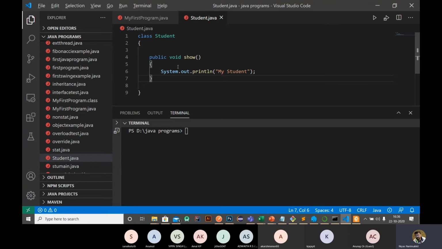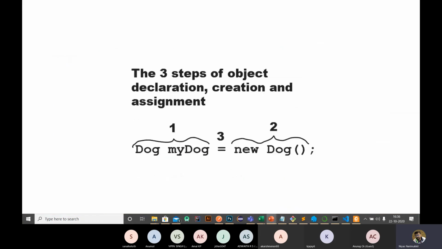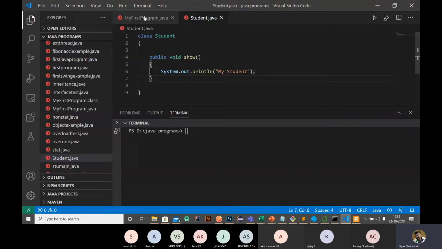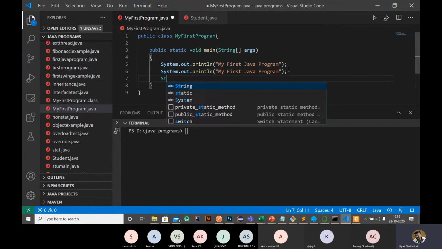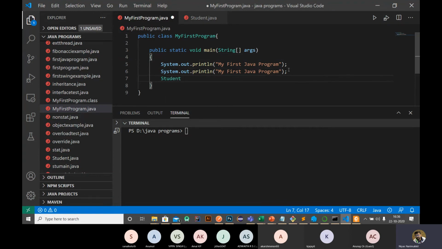So how to create an object? This is the syntax of creating an object: the class name, space, the object reference variable, equal to new, the class name, then open parenthesis, close parenthesis, semicolon. Here we need to create an object of student inside my first program. For that: student, the name of the class, space, the variable. So here I am using st equal to new student().